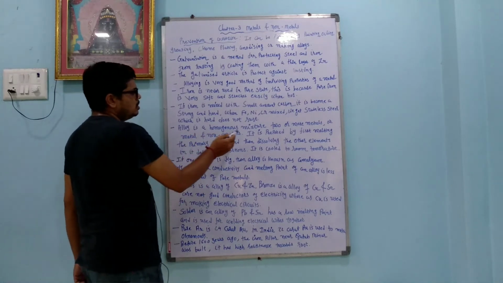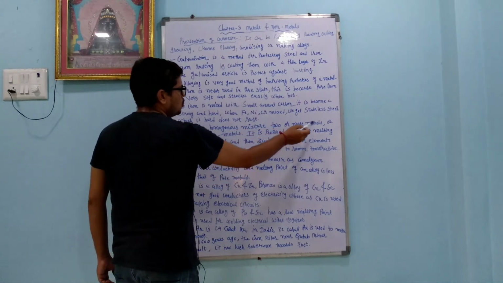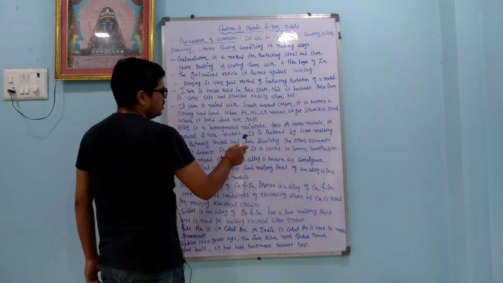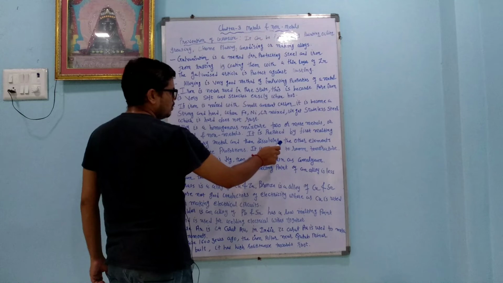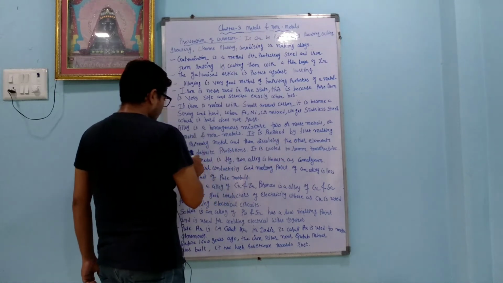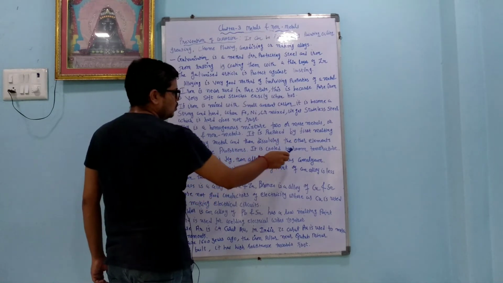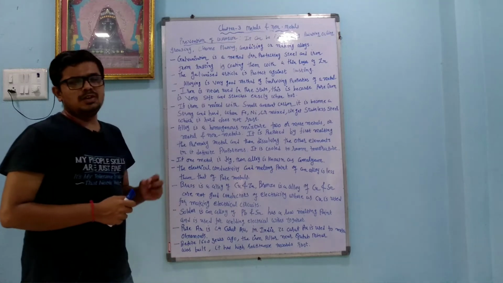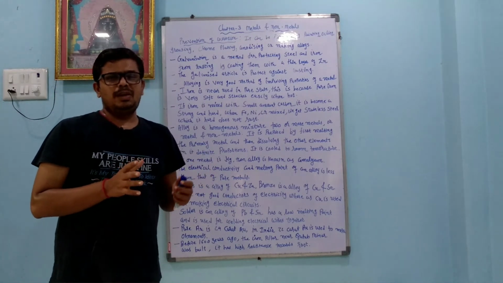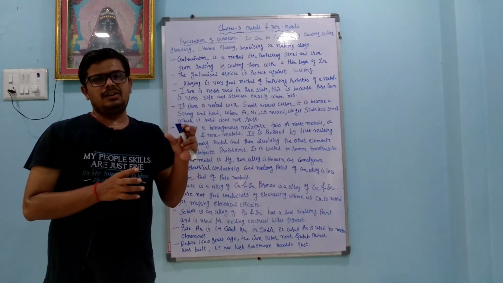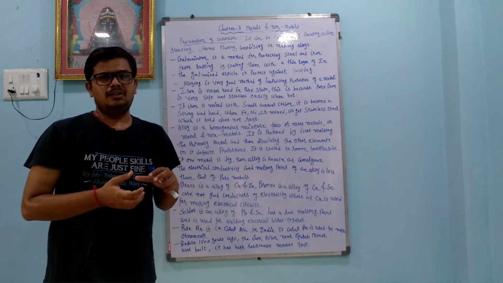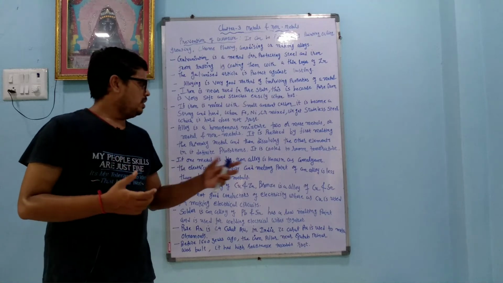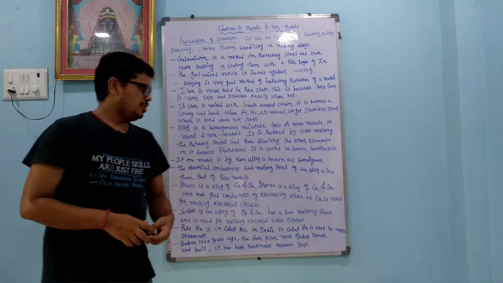Alloy is a homogeneous mixture of two or more metals, or a metal and a non-metal. It is prepared by first melting the primary metal and then dissolving the other element in it in a definite proportion. It is cooled to room temperature. So first, the metals we want to make the alloy from are converted into molten form. After that they are mixed with the second metal, and then we cool them at room temperature.